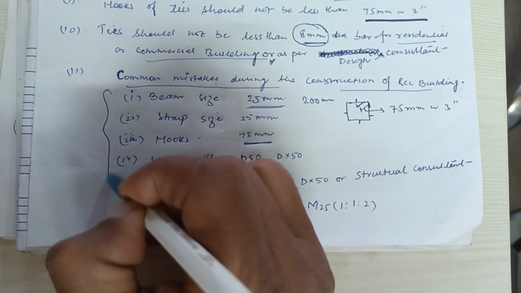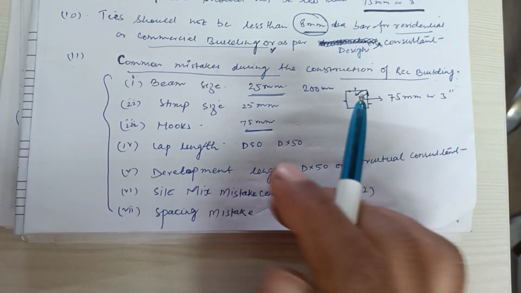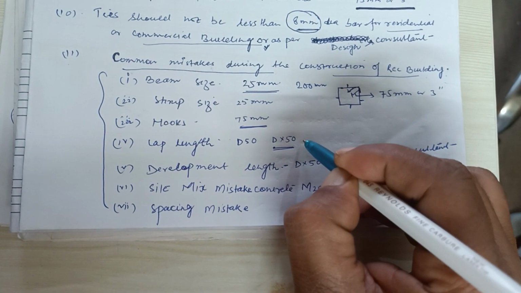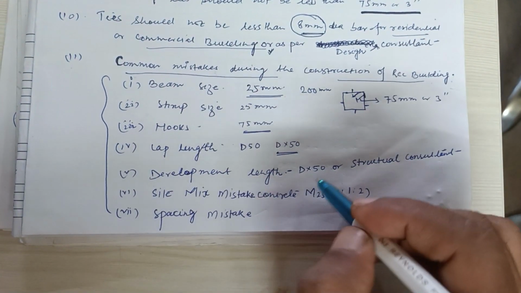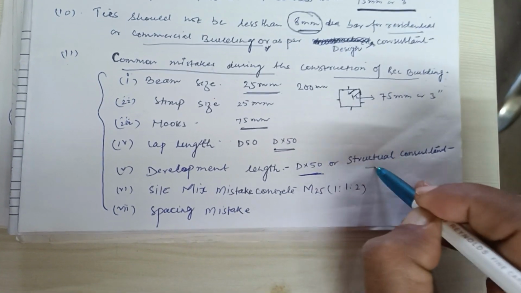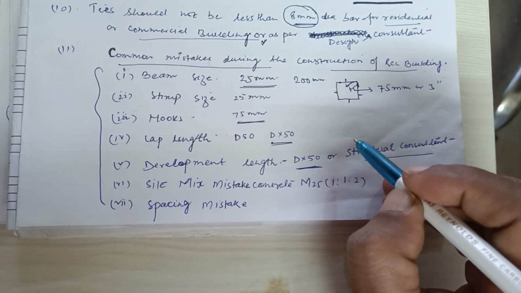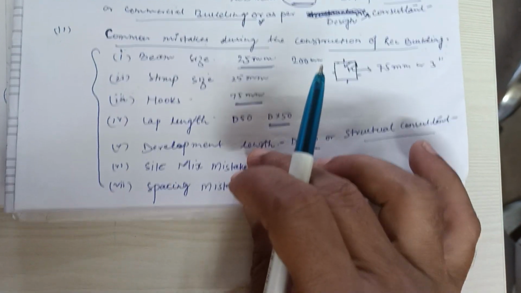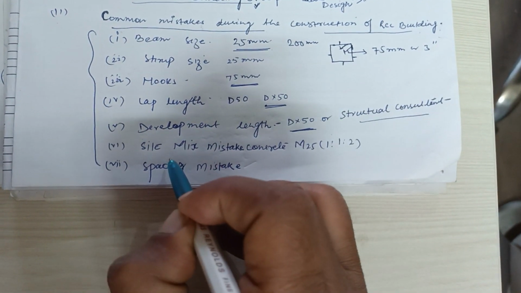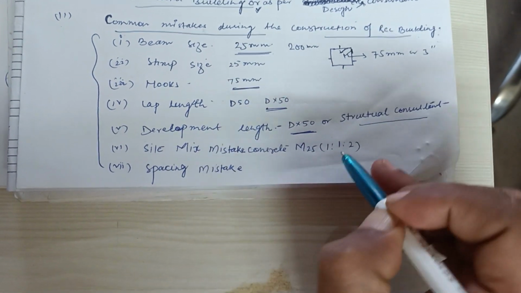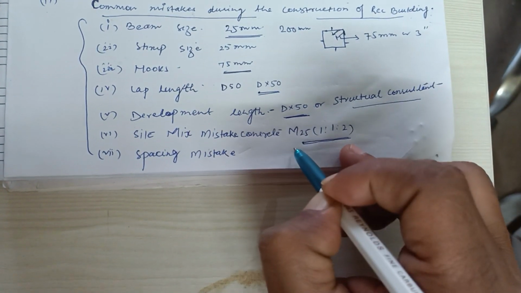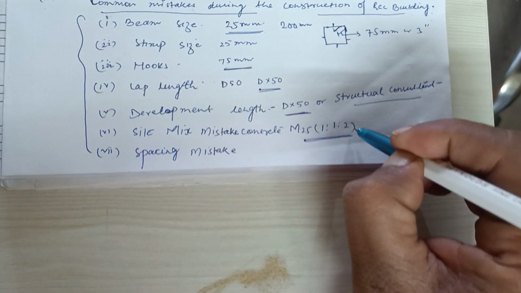These are the summaries. And the lap length, as I told you, 50D, dia into 50 times. And the development length will be dia into 50 times, or as per the structural consultant, maybe 40D, 48D, maybe 50D. It depends on the structural consultant. Site mix of concrete: if you are making concrete mix at site, then minimum M25 is required, 1:1:2.